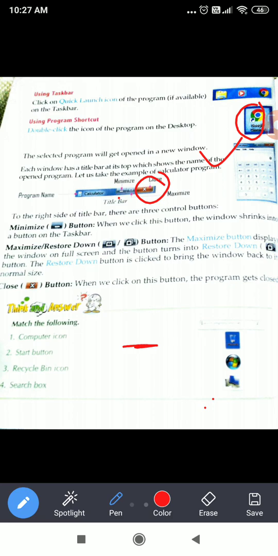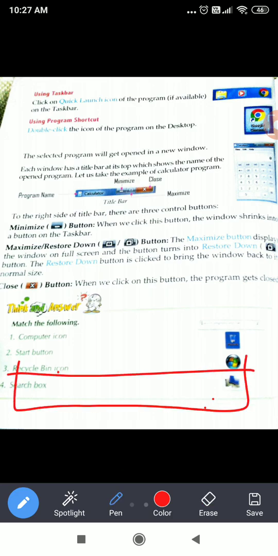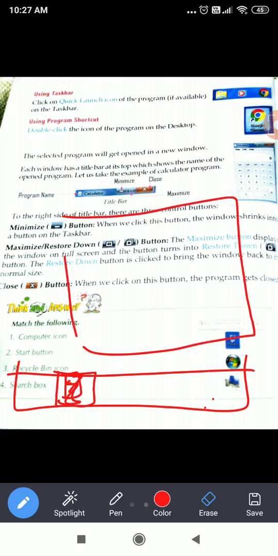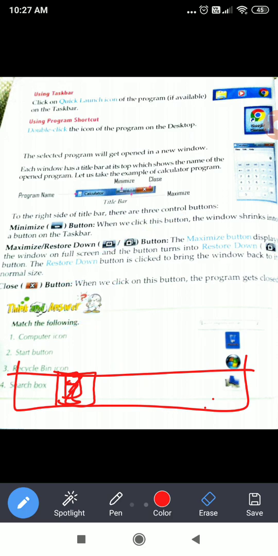Minimize means to make the window very small so that it will just be shown on the opened program on the taskbar. In the taskbar, it will show that you have opened the calculator, but exactly on the desktop, it will not be open. So when you need to open it after minimizing it, you have to click from the taskbar and then that will be opened in front of you again.